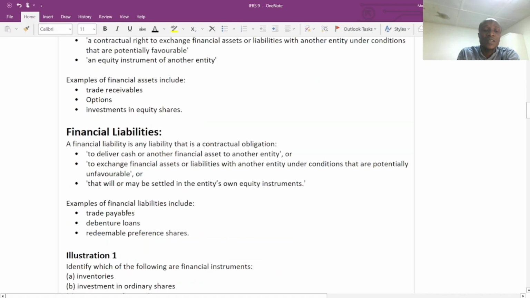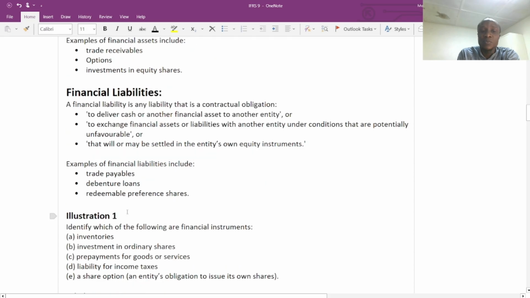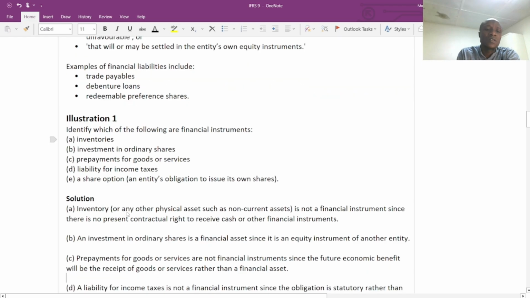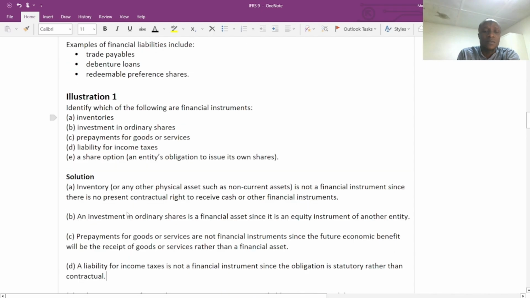Examples of financial liability have to do with the trade payables, the debenture loans, the redeemable preference shares. We are going to look at the irredeemable preference shares, and we're going to look at the ordinary. Don't worry about it. We are going to cover all of them in detail. So now let's just loosen up so we can further our discussion.